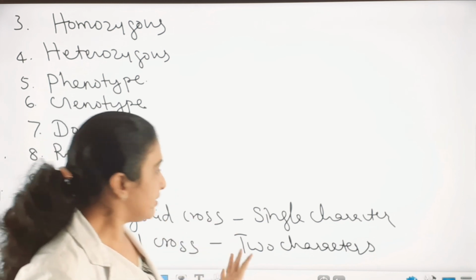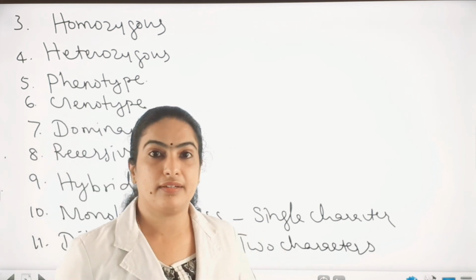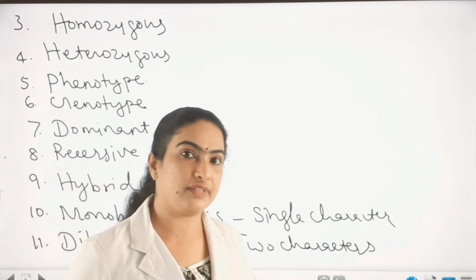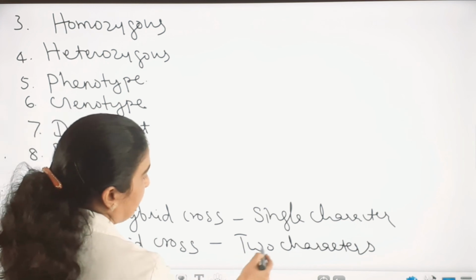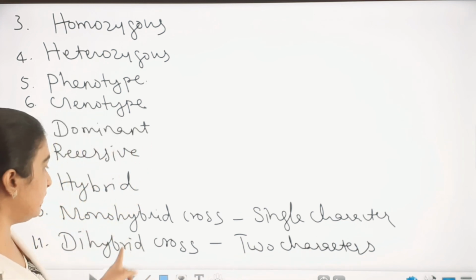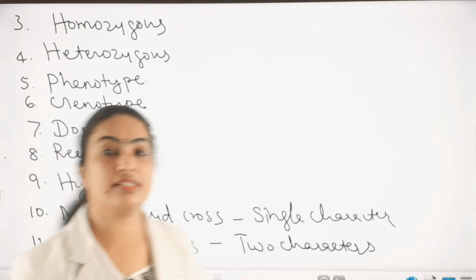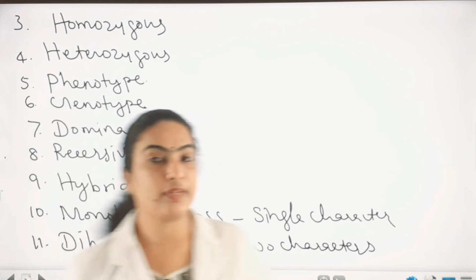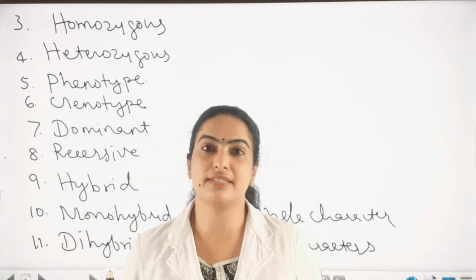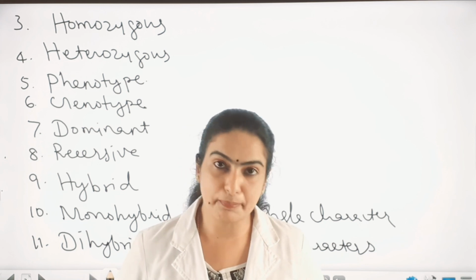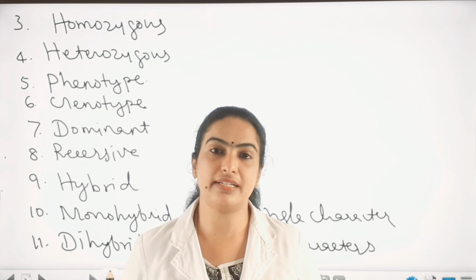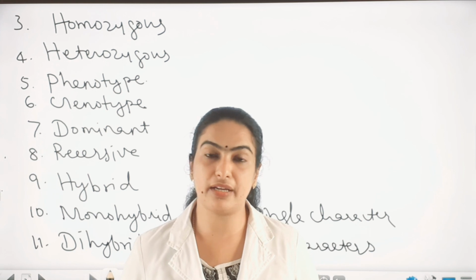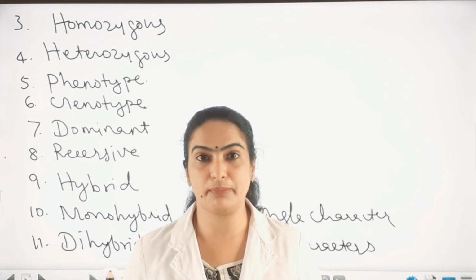And what were the two characters you learned in 10th standard? Round green and wrinkled yellow. Okay, shape and color of the seed. So here two characters are considered for hybridization. If three characters are considered, we can call it a trihybrid cross. Is it clear? So, I hope you understood everything about this terminology. Actually, this is the base of genetics. You already learned this in 10th standard. In the next class, we can see monohybrid and dihybrid crosses conducted by Gregor Johann Mendel on Pisum sativum. That's all for today.